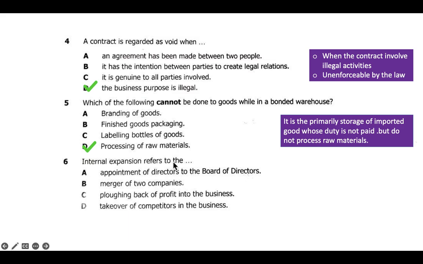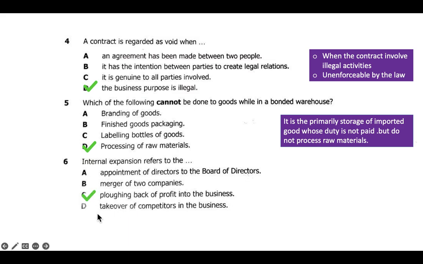And then we have question 6. Internal expansion refers to the appointment of directors to the board of directors. This is not one of it. The merger of two companies is also not one of it. Then plowing back of profits into the business. Internal expansion requires the plowing back of profits into the business, and there are many activities that can lead to that. So this is one of the answers.